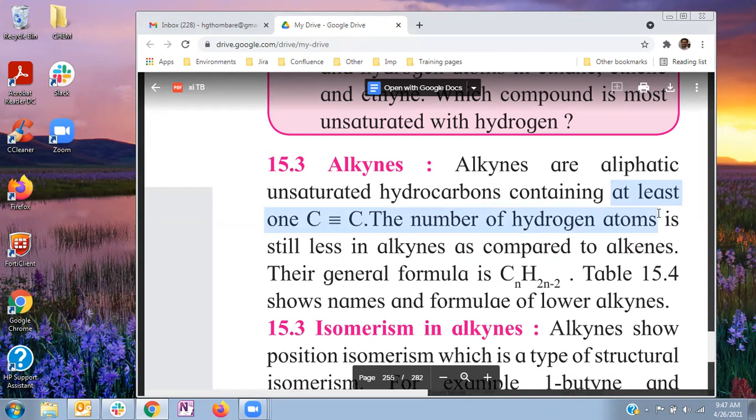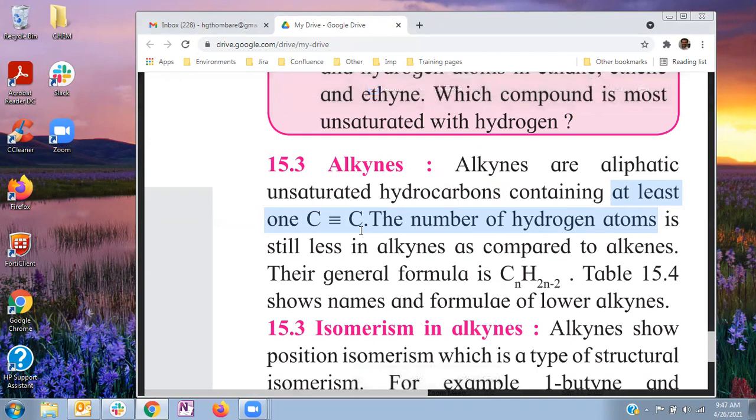Therefore, these alkynes are triply bonded carbon-containing compounds. So a minimum of one carbon-carbon triple bond is present. Remember this definition well: aliphatic unsaturated hydrocarbons containing at least one carbon-carbon triple bond are called alkynes.